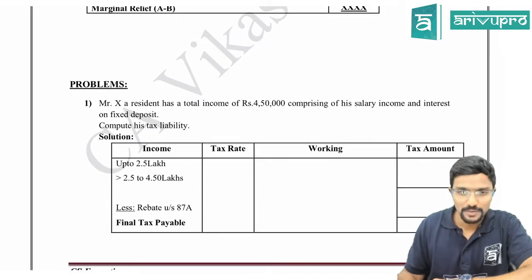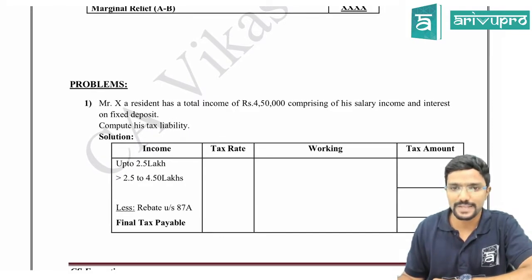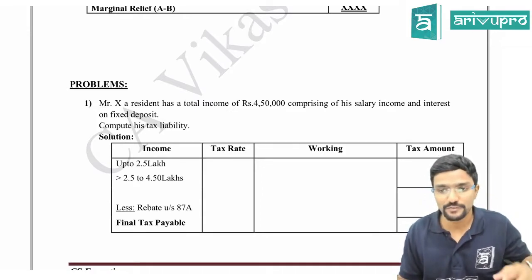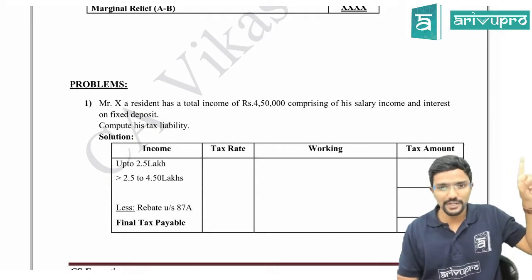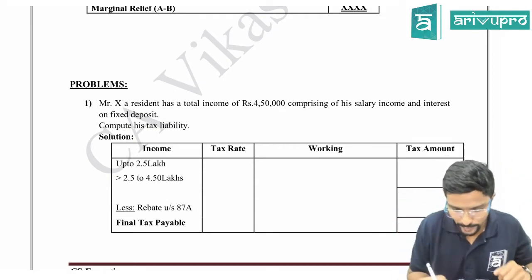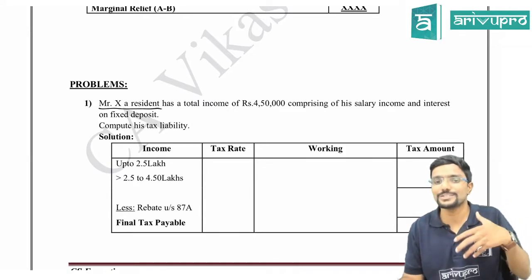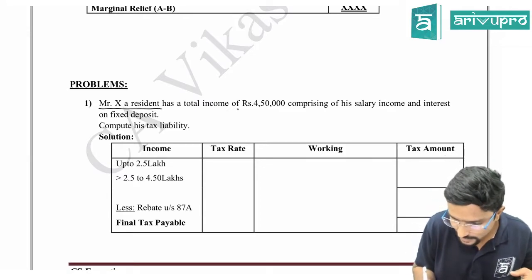Chalo. Mr. X is a resident, has a total income of rupees 4,50,000, comprising of his salary income and interest on FD. Fine. So what is the total income of Mr. X? First of all, Mr. X is whom? Individual. Is a resident. Okay. These two things are important, guys. And his total income is 4,50,000.